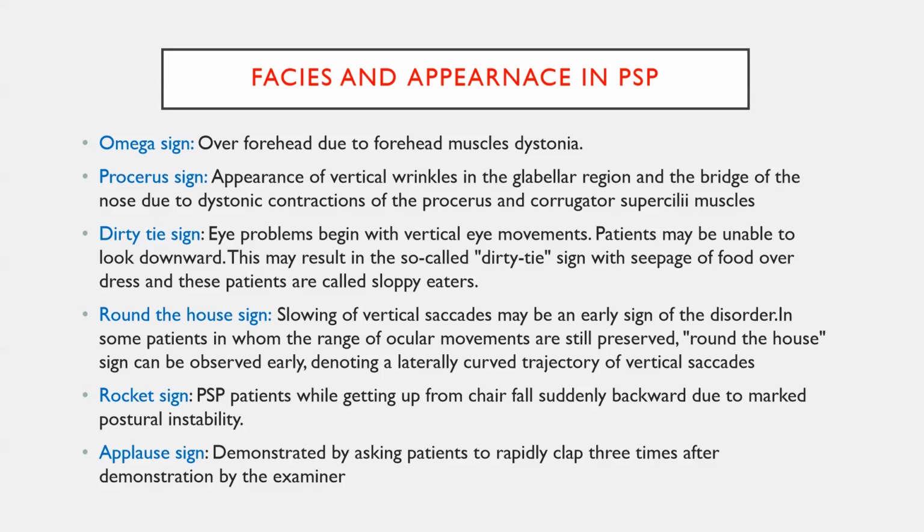Applause sign is nothing but a frontal disinhibition sign. Whenever you ask the patient to see and follow the examiner, like whenever you clap three times, you tell the patient to copy the same as you did. The patient will not stop doing this activity continuously. The patient will keep clapping due to the lack of inhibition. So this is classically seen in any frontal lobe lesions. Because the frontal lobe is affected in progressive supranuclear palsy, it can be seen in PSP also. This is called applause sign.